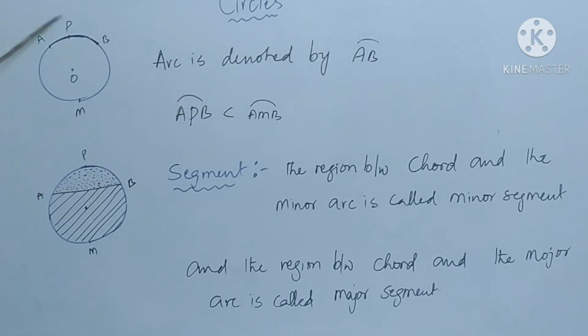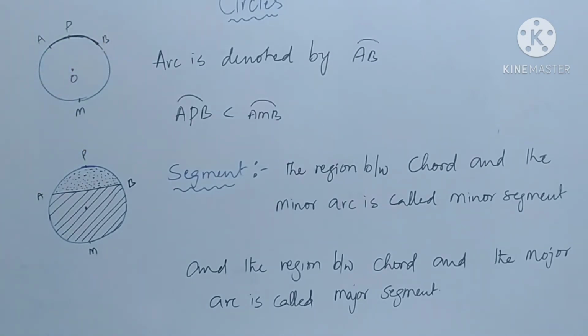Here APB is the minor arc, AMB is the major arc. Arc APB is less than arc AMB. Arc is denoted by the symbol: APB arc, AMB arc. This is the minor arc, this is the major arc.